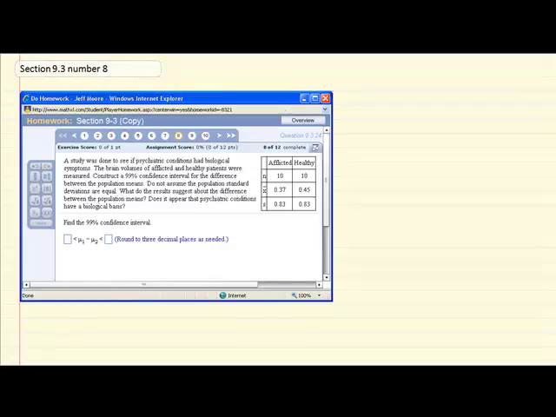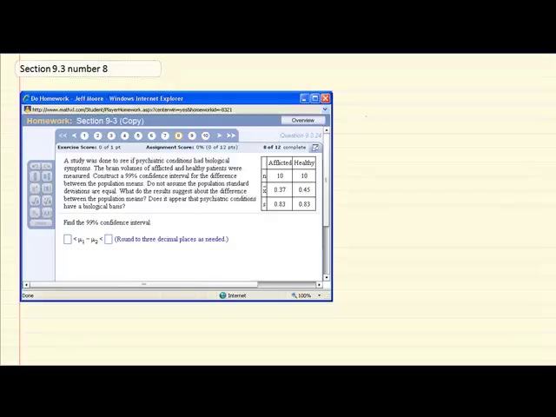A study was done to see if psychiatric conditions had biological symptoms. The brain volumes of afflicted and healthy patients were measured. Construct a 99% confidence interval for the difference between the population means. Do not assume the population standard deviations are equal. What do the results suggest about the difference between the population means? Does it appear that psychiatric conditions have a biological basis?